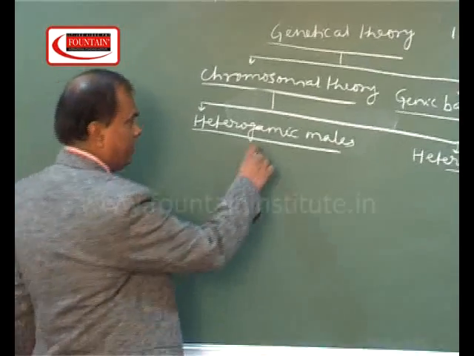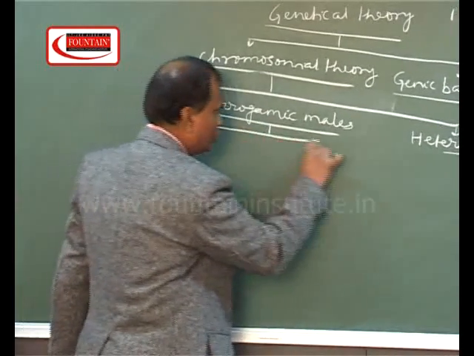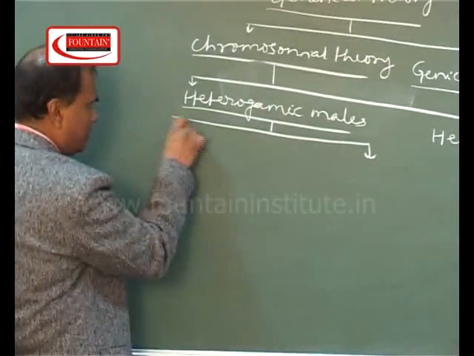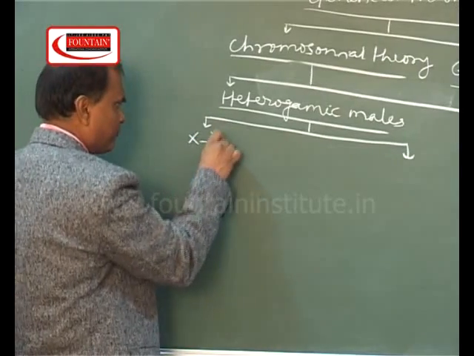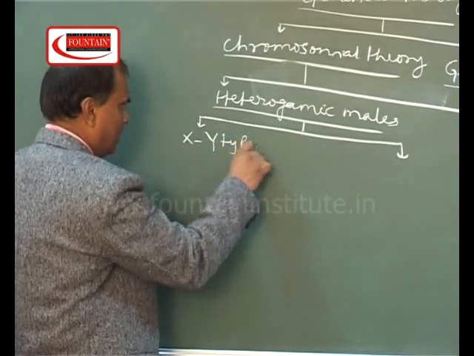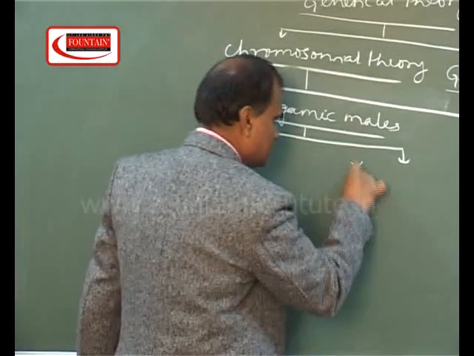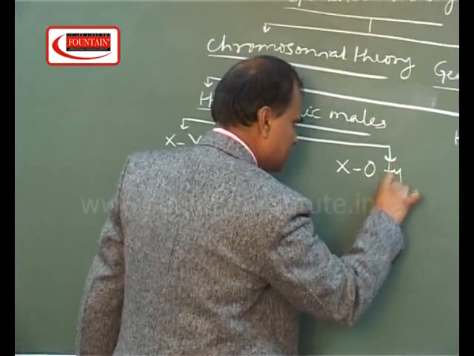This heterogametic male is again divided into two parts, that is XY type and XO type.